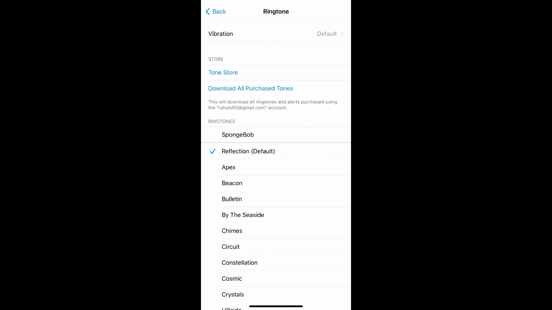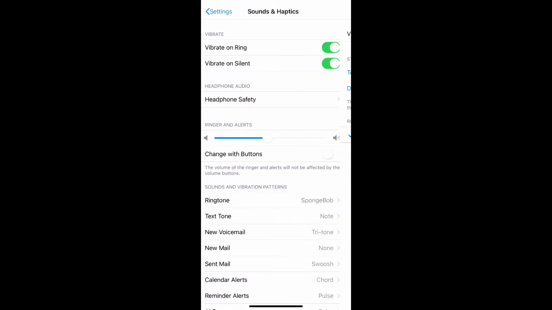So as you can see on the top of the list in ringtones, you can see SpongeBob. This is me, literally me. No other character can come close to relating to me like this. There is no way you can convince.